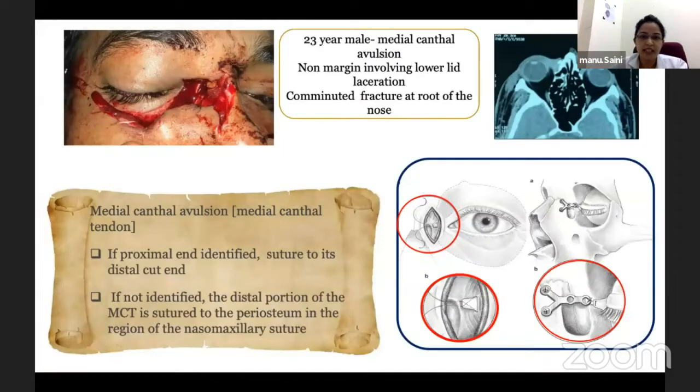Now, coming to medial canthal injuries: a 23-year-old male presented with a medial canthal avulsion, non-margin-involving lower lid laceration, and a fracture at the root of the nose.